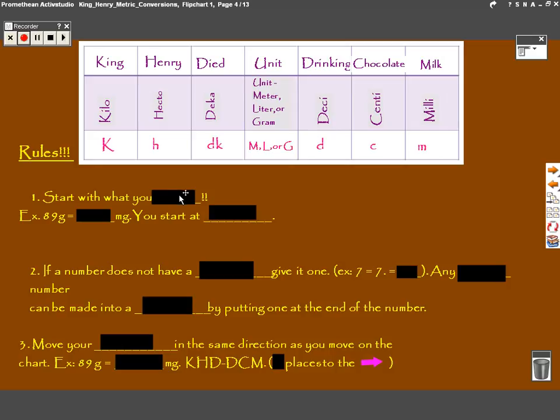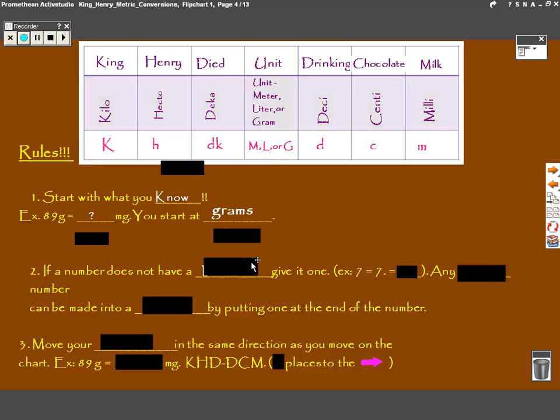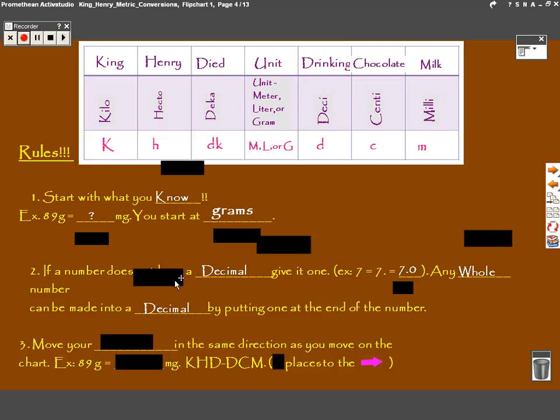So, first, you start with what you know. You know that 89 grams equals, you don't know how many milligrams. So you start at grams. Okay? Starting at grams. If a number does not have a decimal, you give it one. For instance, 7 is the same as 7 decimal point 0. Any whole number can be made into a decimal by putting a decimal point at the end of the number. Move your decimal in the same direction as you move on the chart.